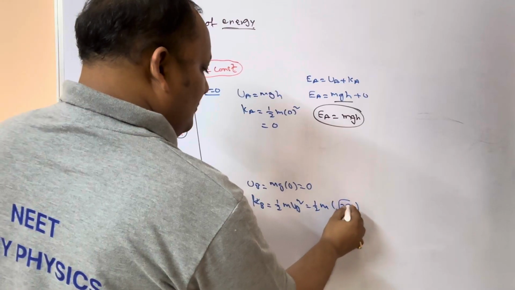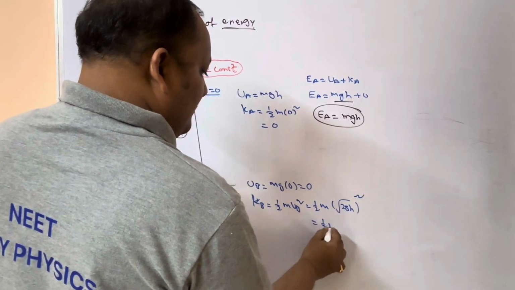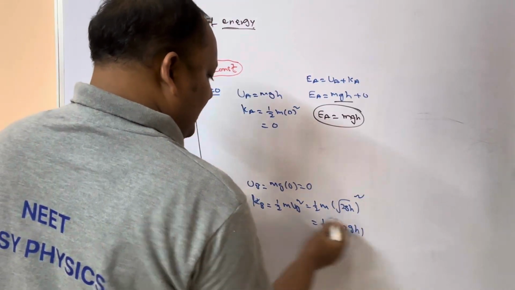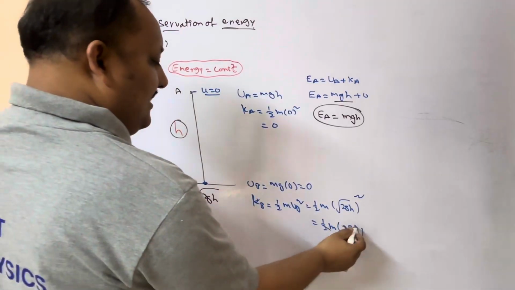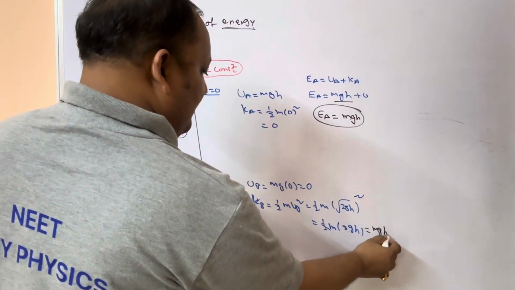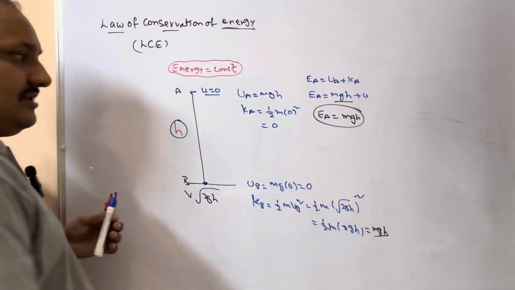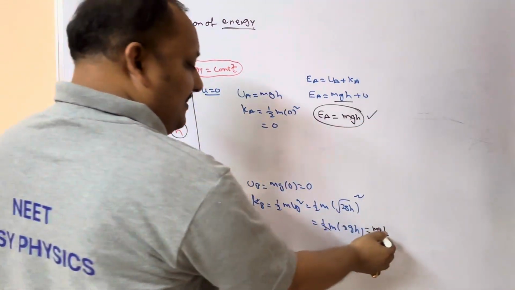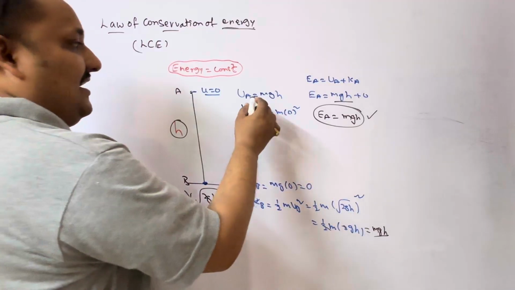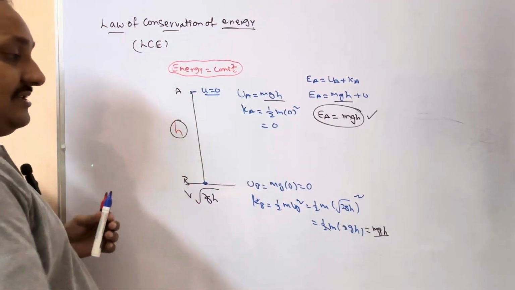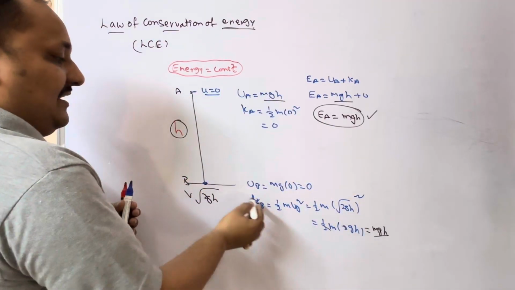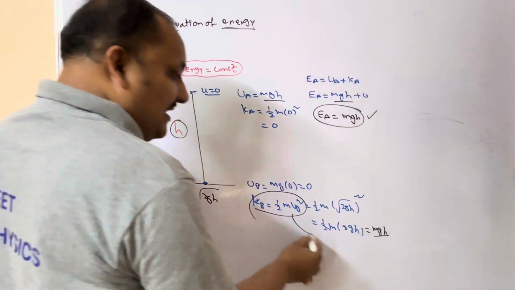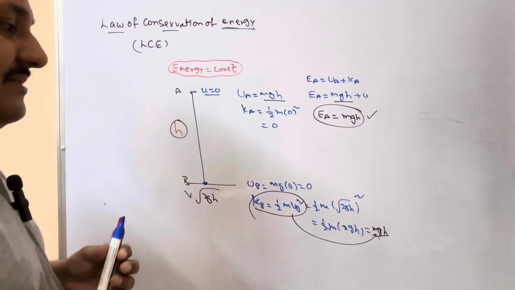Therefore, half m into root 2gh whole square, so 2 and 2 will be cancelled. Again, you got mgh. So, total energy at A is mgh, kinetic energy at B is mgh, potential energy at A is mgh. This mgh is converting into kinetic energy, which is also equal to the same value, mgh.